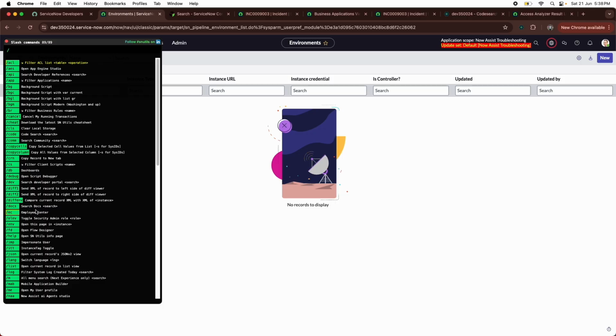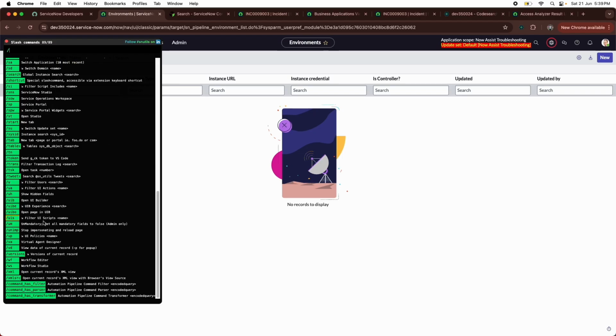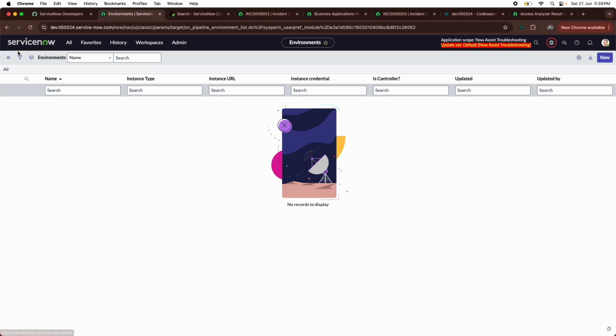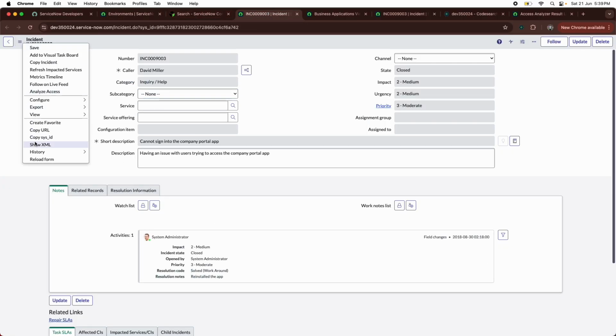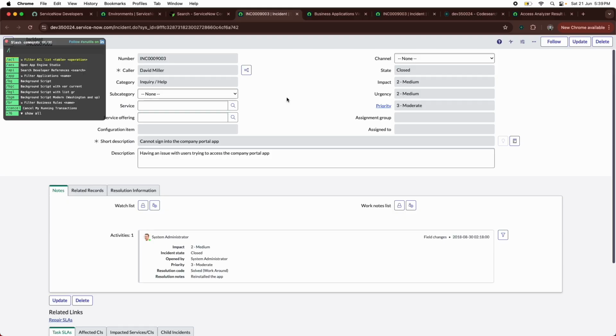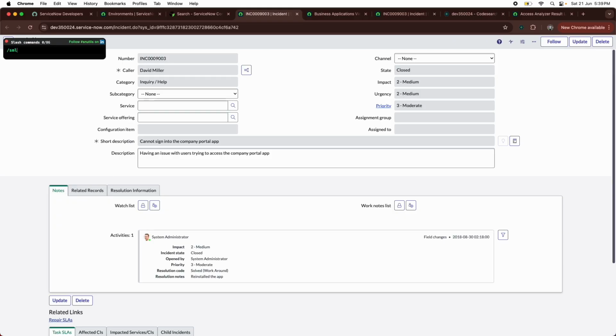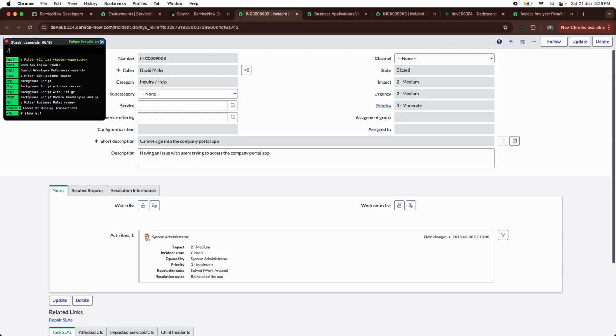You can search for a document directly. You can open a dashboard, and you can see how easily you can open /cs for client script. Other than that, if you want to see the XML of a particular record, you can type /xml. That's it. You don't need to open the record and then go here and show XML. So you can just write /xml here.